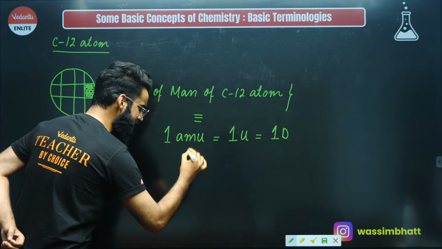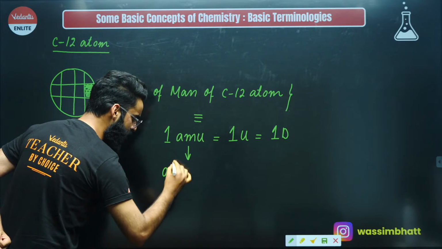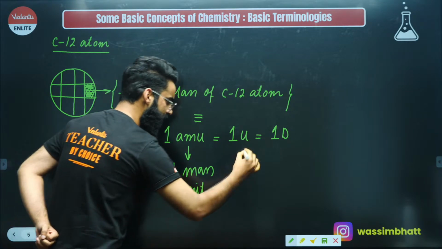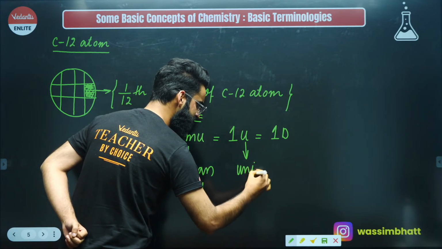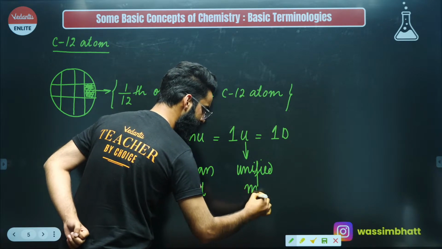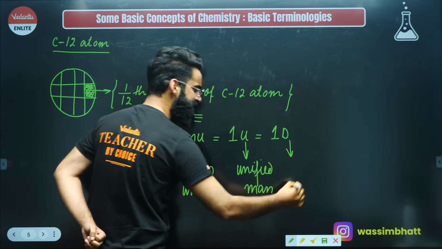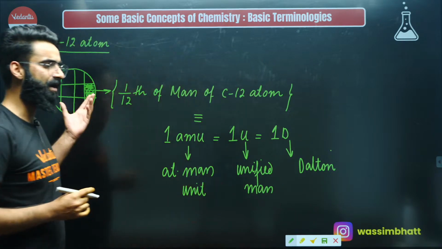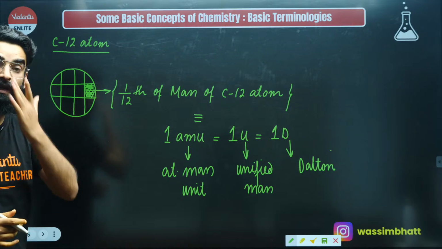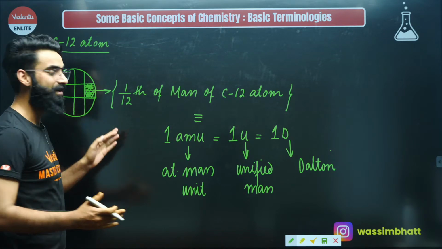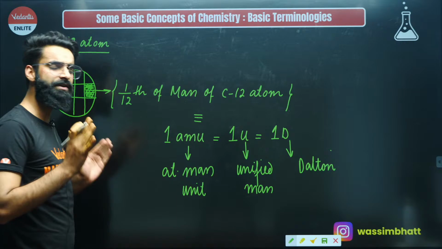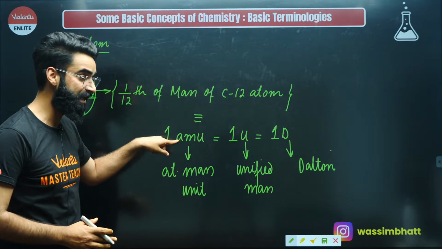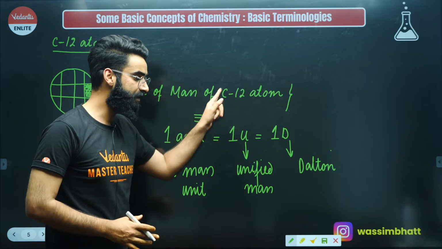Let me first of all tell you, this AMU stands for atomic mass unit. This U stands for unified mass, and this D stands for Dalton. So again, I'm telling you the same thing. I took a carbon 12 atom, divided it into 12 equal parts, and took one part out of it, and I'm saying the mass of this smaller part is 1/12 of the mass of carbon 12 atom. And this 1/12 of the mass of carbon 12 atom is also called 1 AMU, or you can call it 1U, or you can call it 1D.